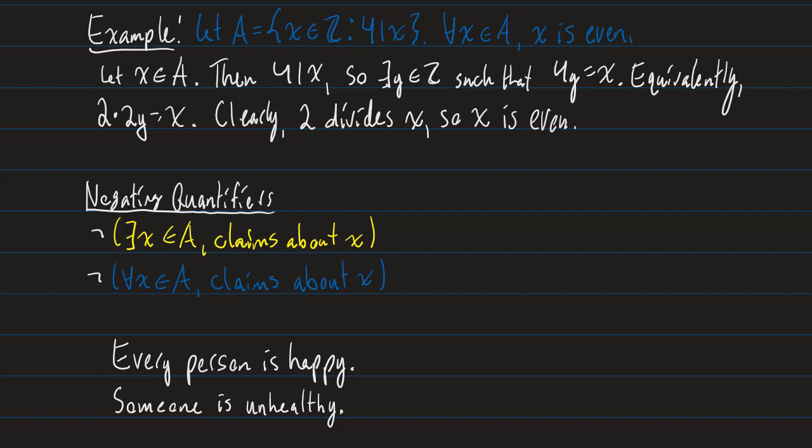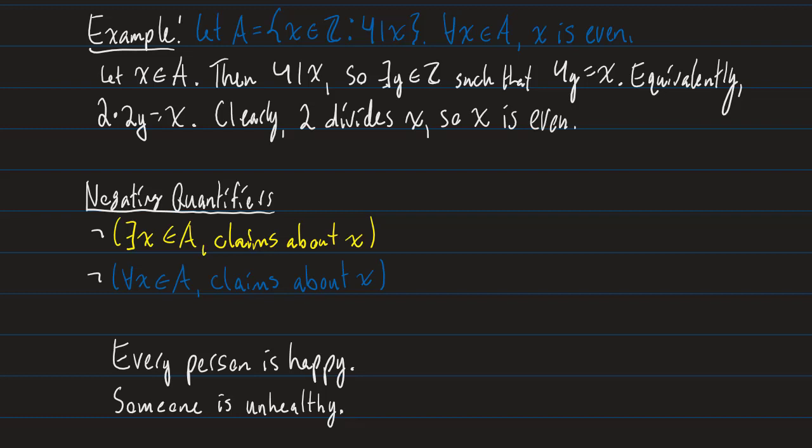Now the next thing, and we're almost done here, I want to talk about is negating quantifiers. What if I negated an entire sentence? I negate my sentences, my claims, by using this little tilde in white next to our yellow and blue sentences. So let's say I had the claim, there exists an x in A, claims about x, and I negated it.